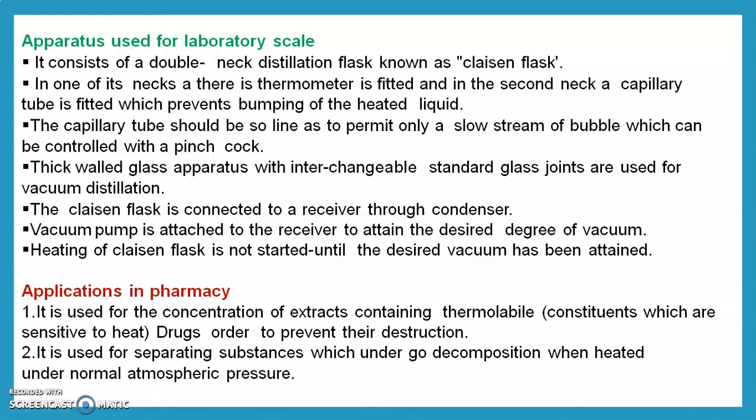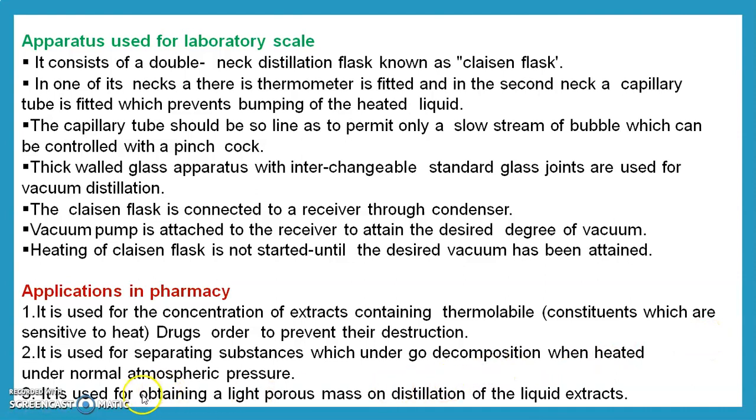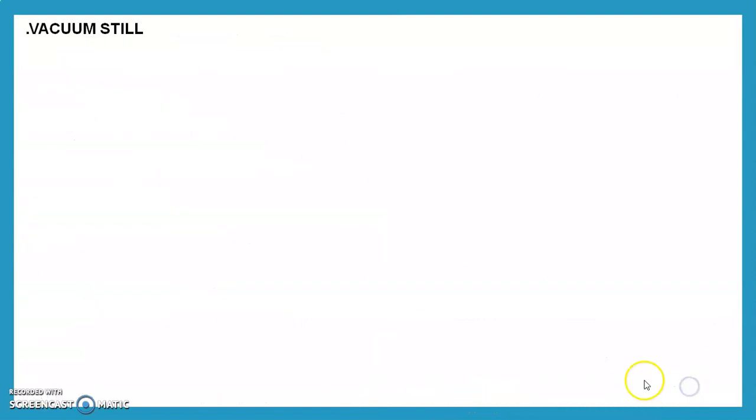In distillation under reduced pressure, we can control the vapor pressure by applying pressure on it. So the drug can be boiled before its usual boiling point, and we can avoid its decomposition. It is used for obtaining a light porous mass on the distillation of the liquid extract.